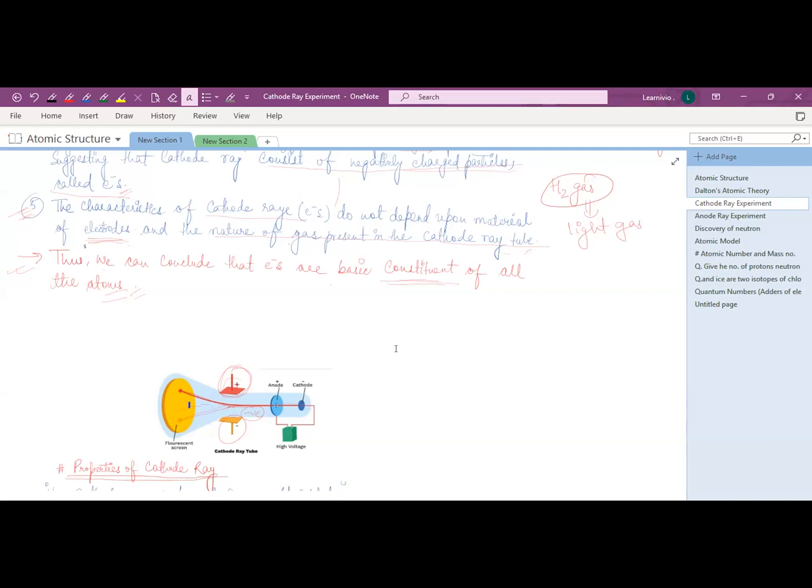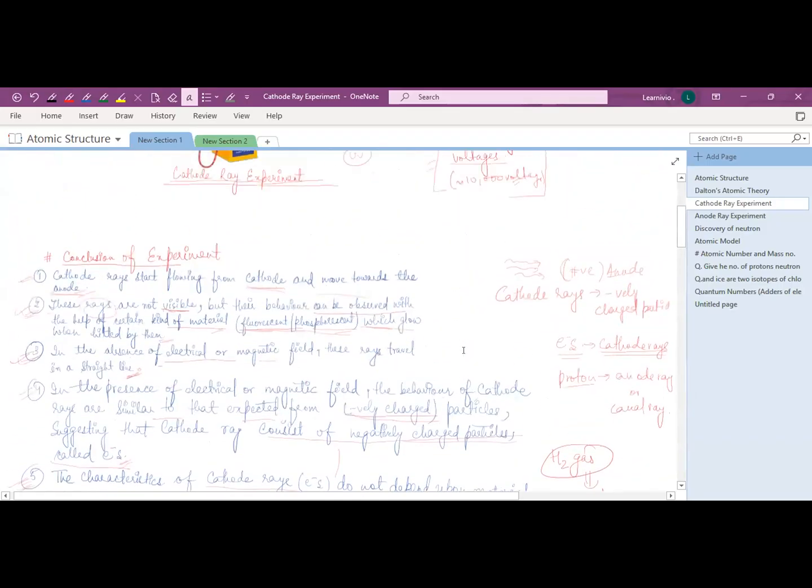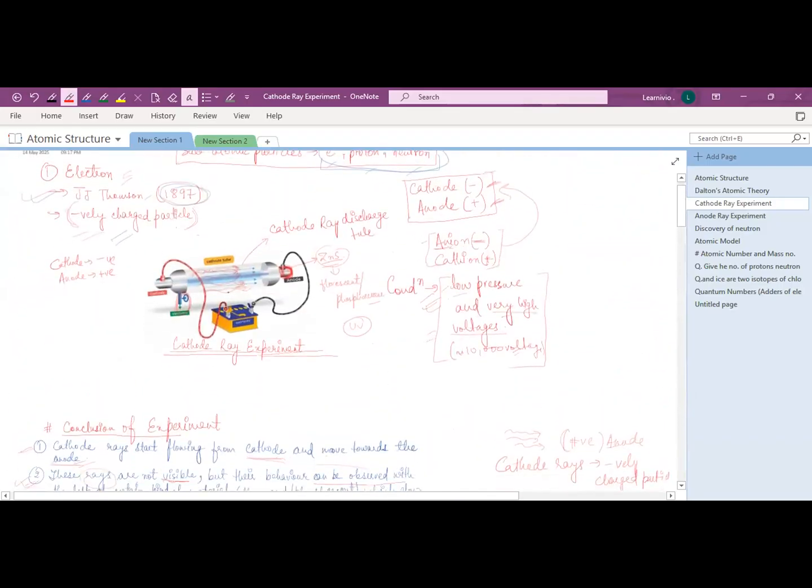Similarly, when he applied the magnetic field, for example, see over here, what he observed was that the path of the cathode ray deflects towards the magnet, towards the magnetic field.